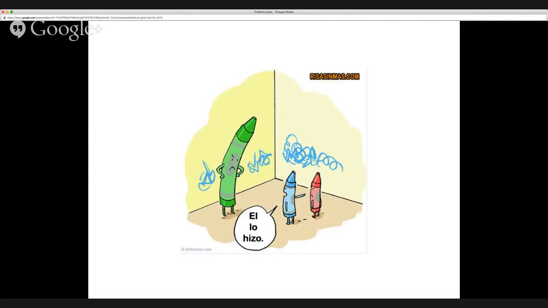Él lo hizo. Well, we know that él means he. We've learned that hizo is the pretérito of hacer. Lo is one of our direct objects, which we've already studied. Look at that blue crayon pointing to the red. Él lo hizo. He did it. I'll let you think about why that's funny or how realistic it is that the red crayon did all that scribbling. Él lo hizo, eh?